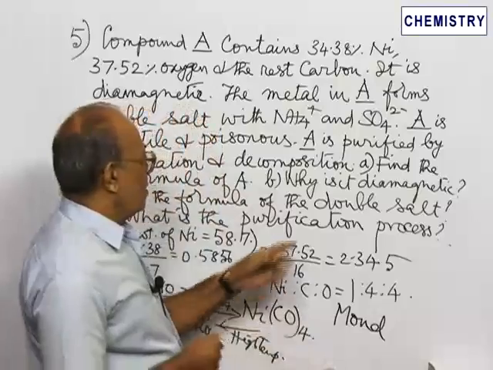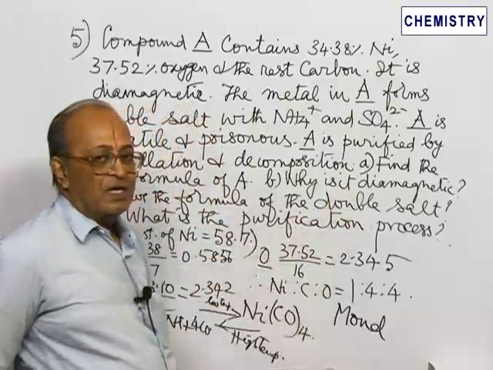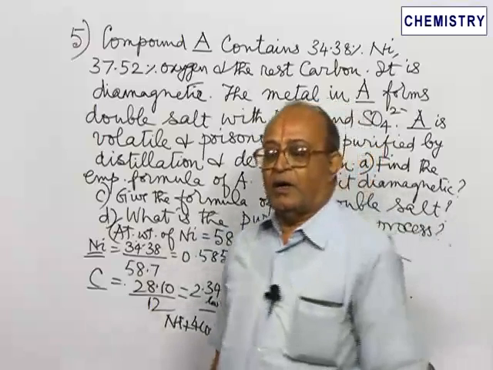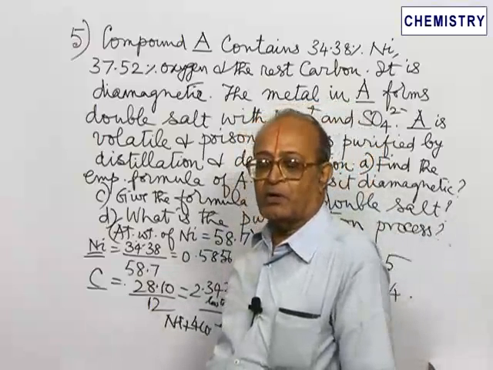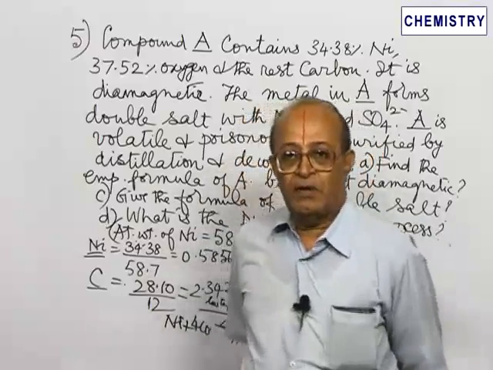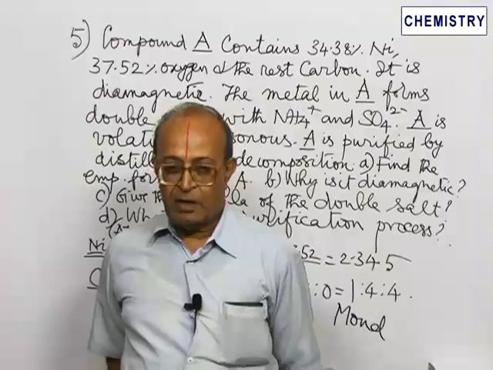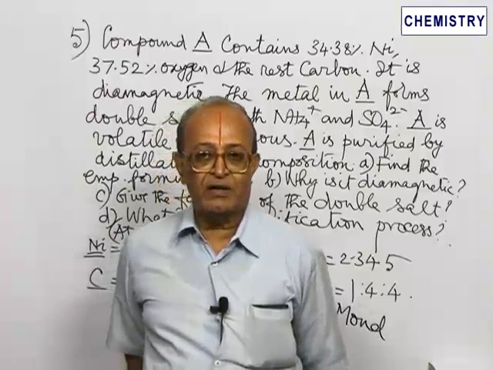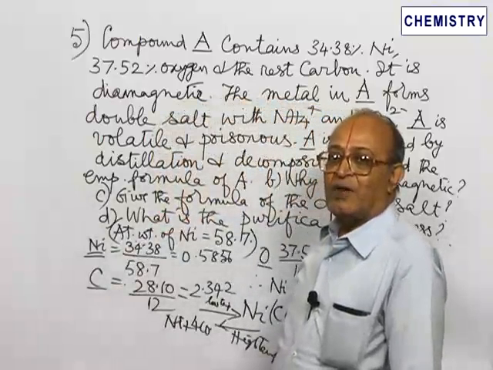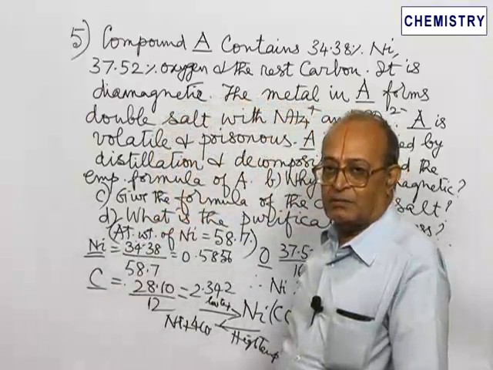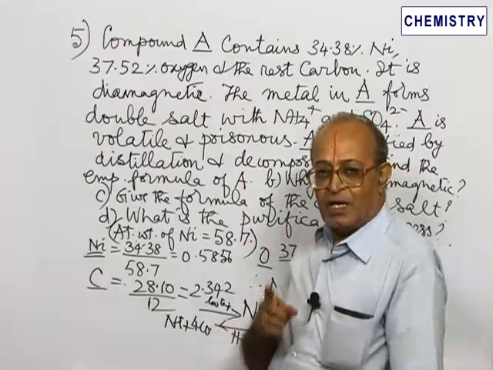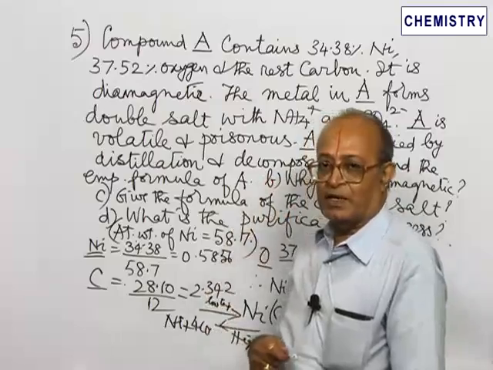All right. Why is it diamagnetic? Now again I want you to remember one point here. Any complex in which there are certain number of unpaired electrons, even one unpaired electron, is known as paramagnetic in nature. Even if one unpaired electron is present, it is said to be paramagnetic.